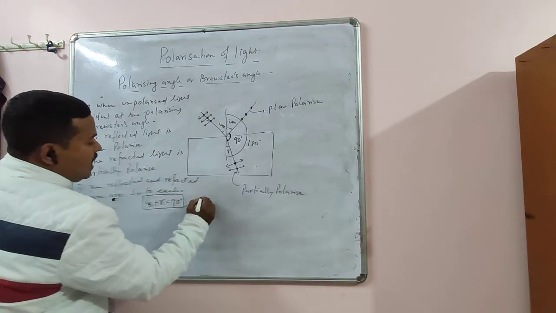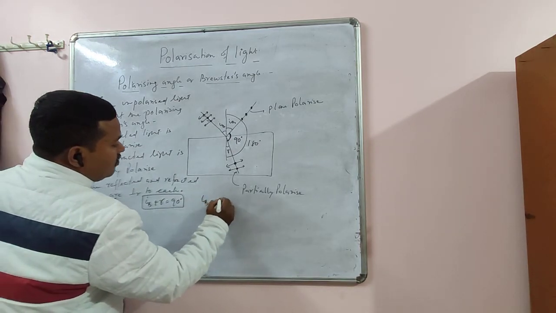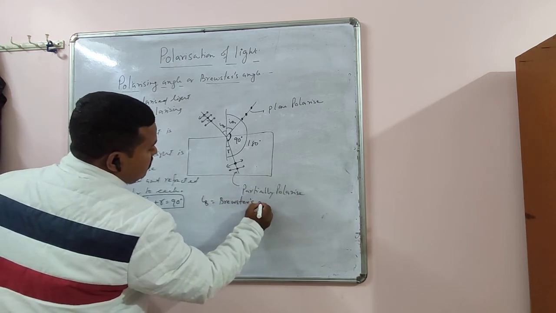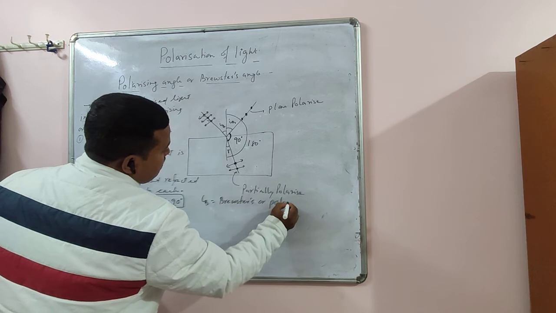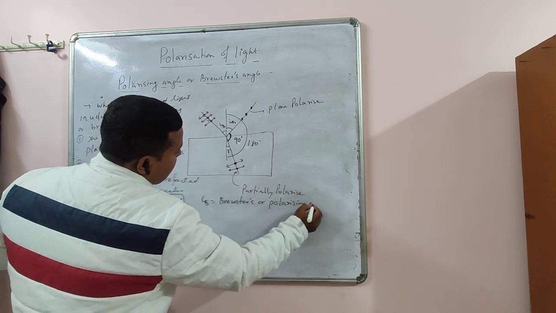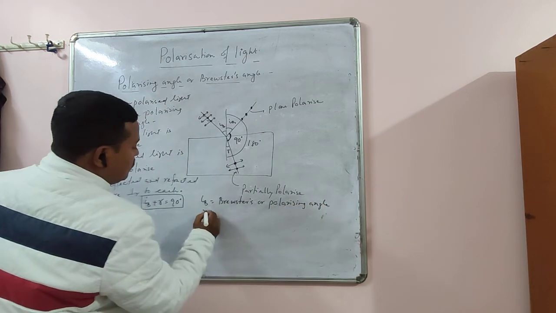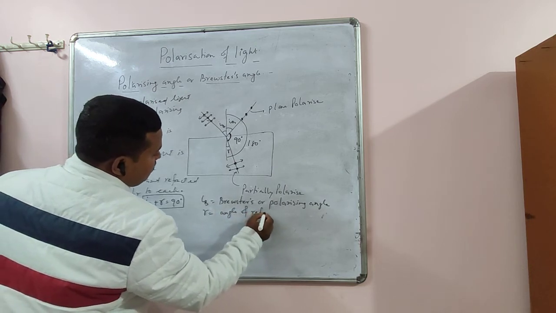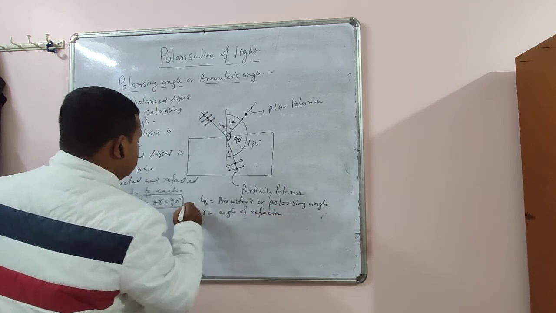So here IB is the Brewster's or polarizing angle, and R is the angle of refraction. So this is also one of the important relations.